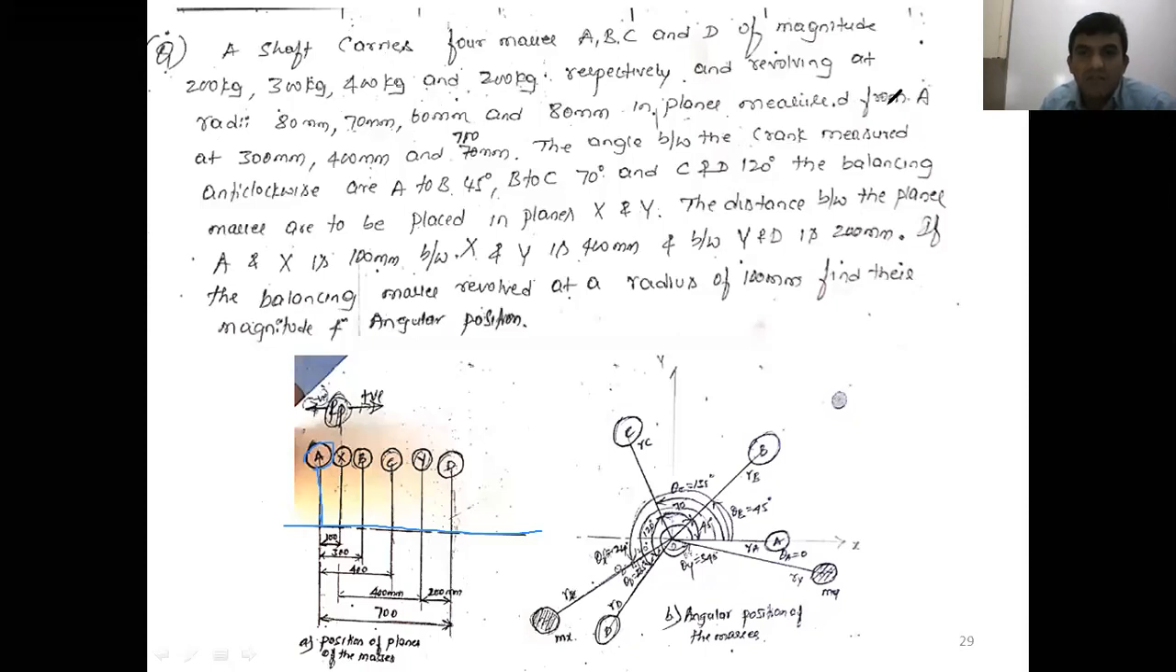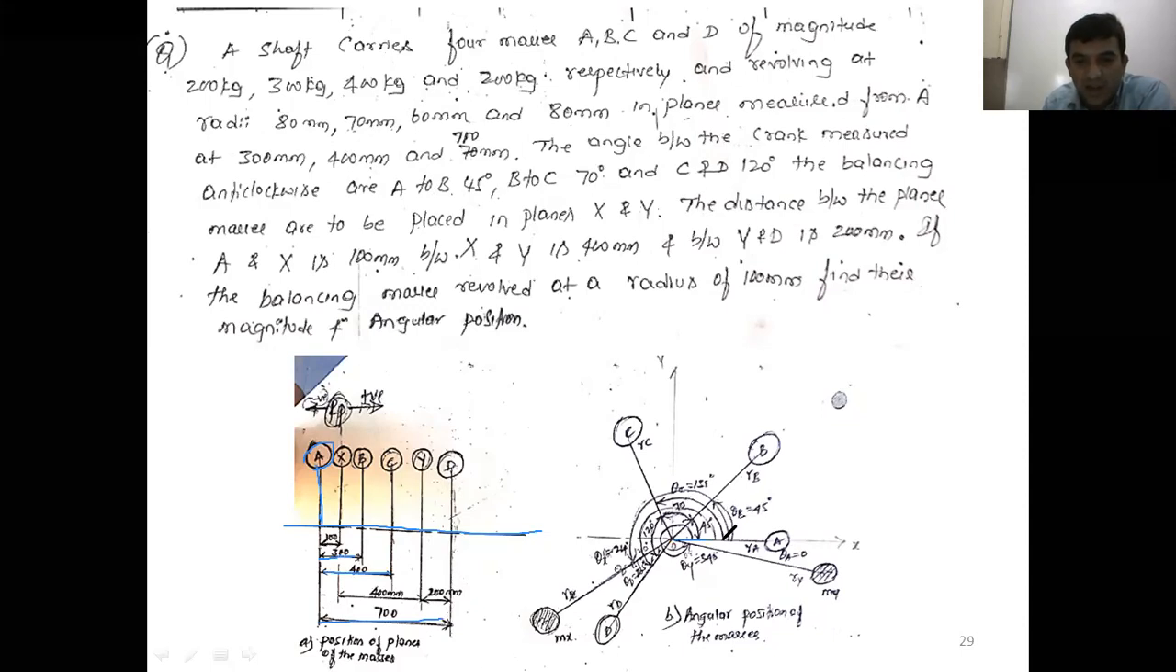In the planes measured from A, what is the plane measured from A? From A to B it is how much? 300 mm. Now next, measured from A at 300 mm and 400 mm. From A to C it is how much? 400 mm. And A to D is how much? 700 mm. Now then the angle between the crank measured in anti-clockwise direction from A to B.